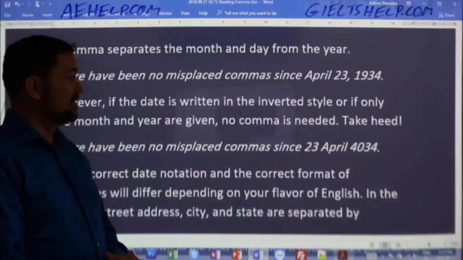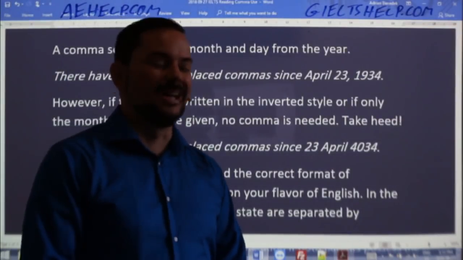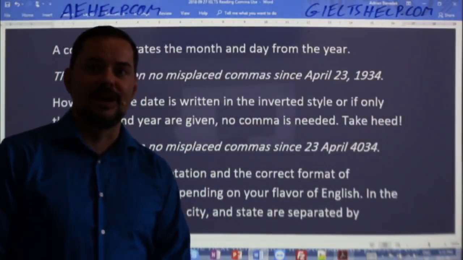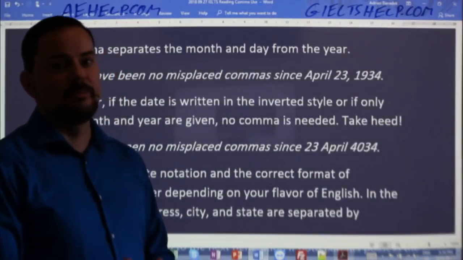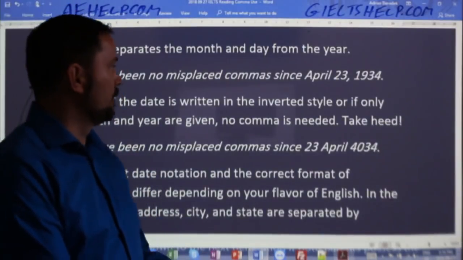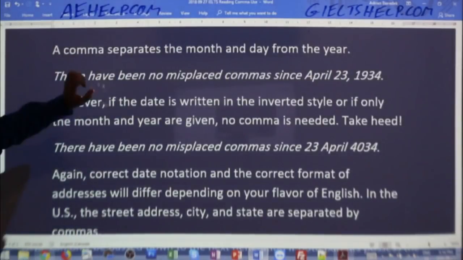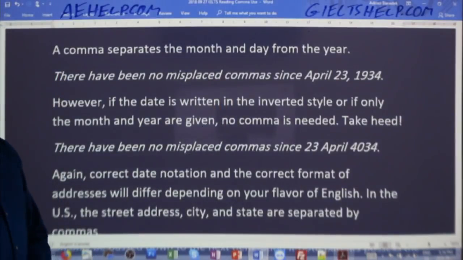So commas are not to be underestimated. If you want, I'm sure you can find that article online. Just search for something like the $5 million comma and you'll find it, okay? And I'm guessing that the lawyer who drew up that contract will probably have some difficulty finding work at that level in the future. Okay, so anyway, back to the focus here. Just wanted to emphasize the importance of comma use.